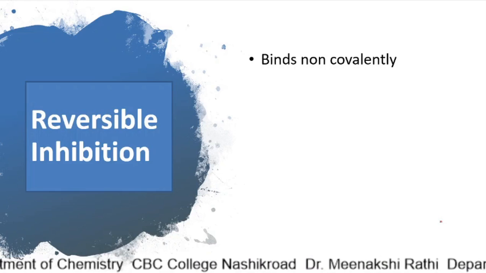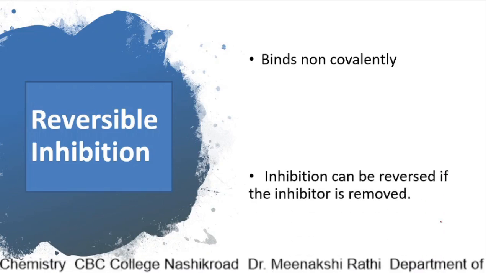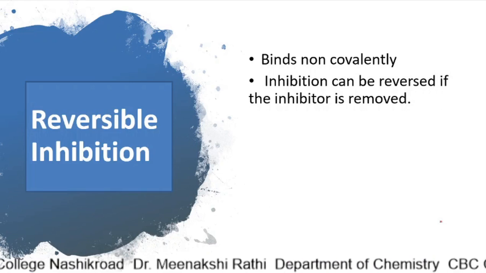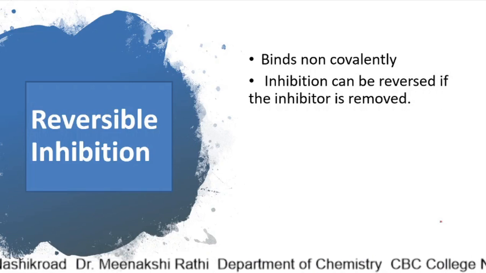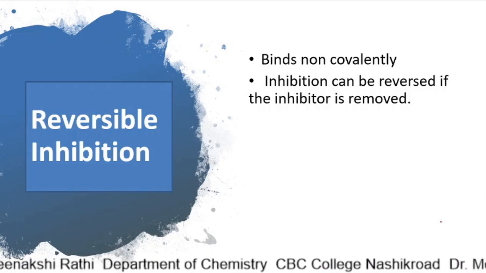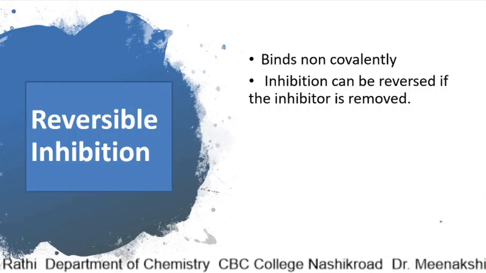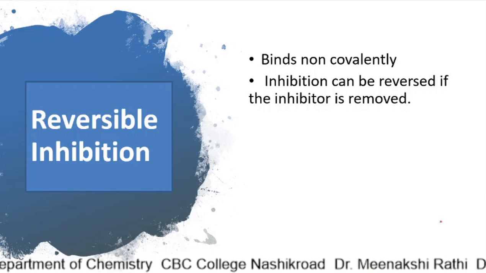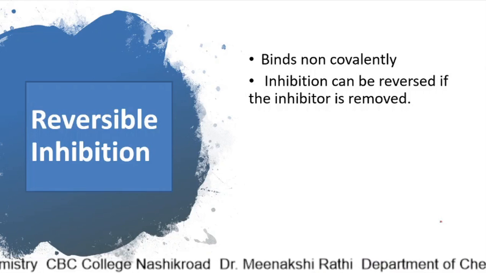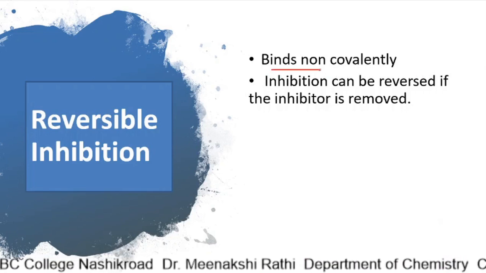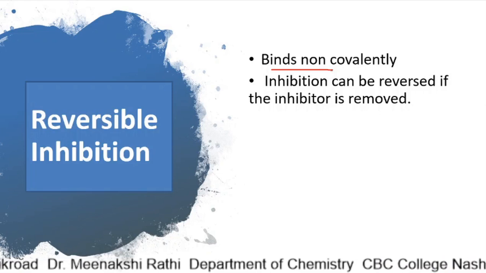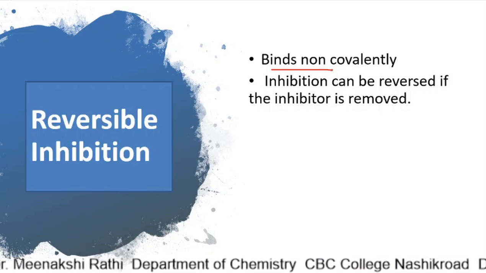Hence the enzyme inhibition can be reversed if the inhibitor is removed, and the enzyme can act with its normal catalytic activity. If the inhibitor is attached to the enzyme, it cannot act as a catalyst. As soon as the inhibitor is removed, and it can be easily removed because it is bound non-covalently, the inhibition can be reversed.